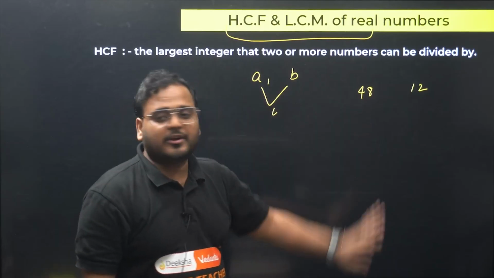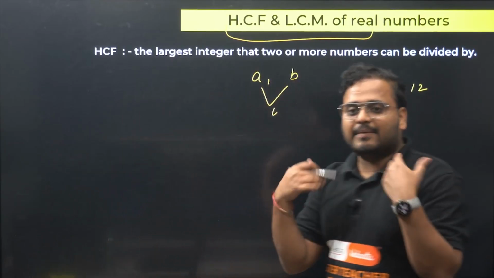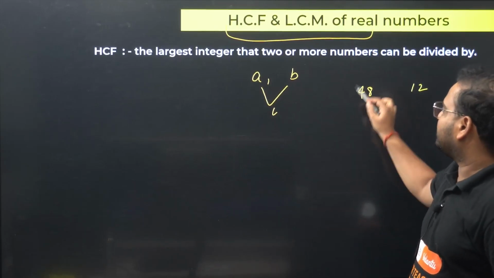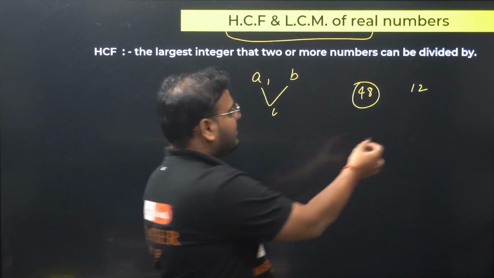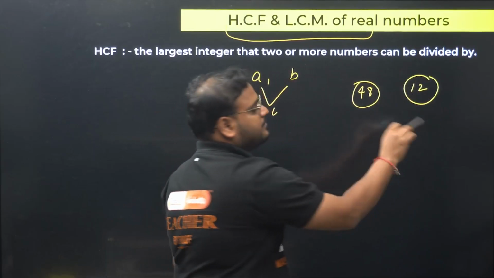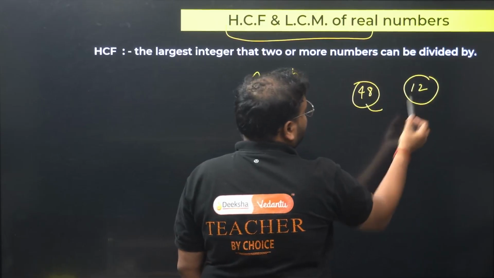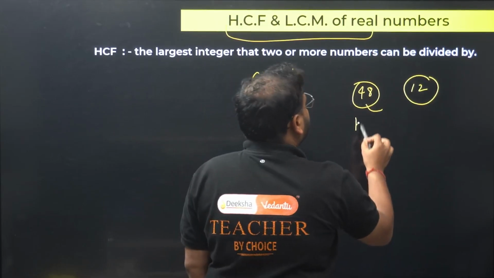What is the HCF of 48 and 12? I know all of you must have got the answer right now. The time I said the question, you all got the answer, no problem. I could write the prime factors of 48 and of 12 and use them from there. But in this question, we all know that simply 12 times 1 is 12, and 12 times 4 is 48. It means the HCF is 12.